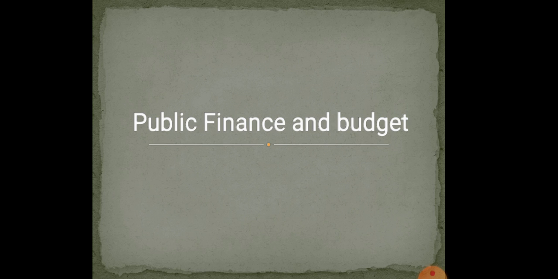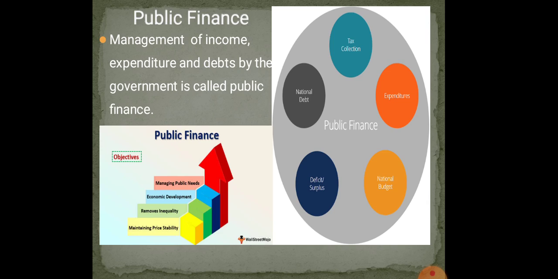In the same manner, government manages its finance. It is called public finance. Now understood, personal finance is different. That is related to only an individual. Public finance is related to government. The government manages public finance according to fiscal policy. Now here I'll show you the picture. Management of income, expenditure and debts by the government is called public finance.